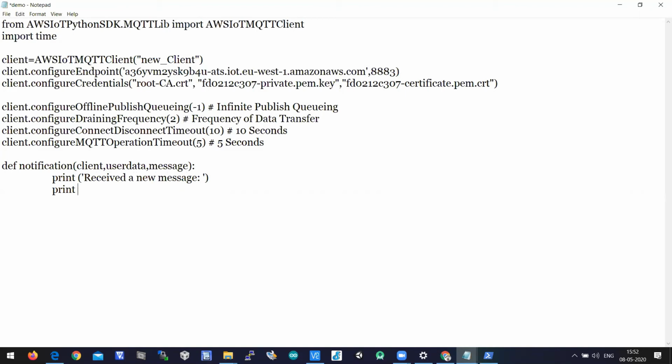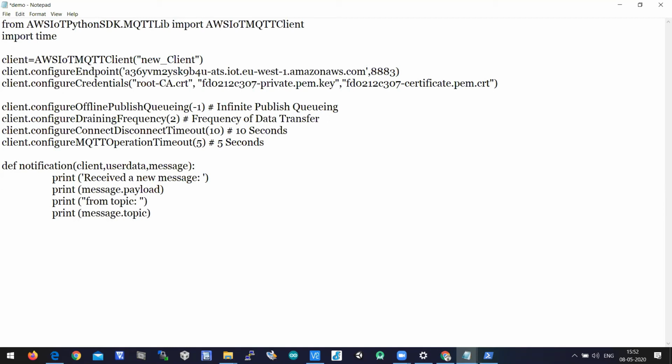indentation, print. As I said, all the messages will be in payload. So you need to print message.payload, and print from which topic you have received this message, from topic, print the topic name, message.topic.